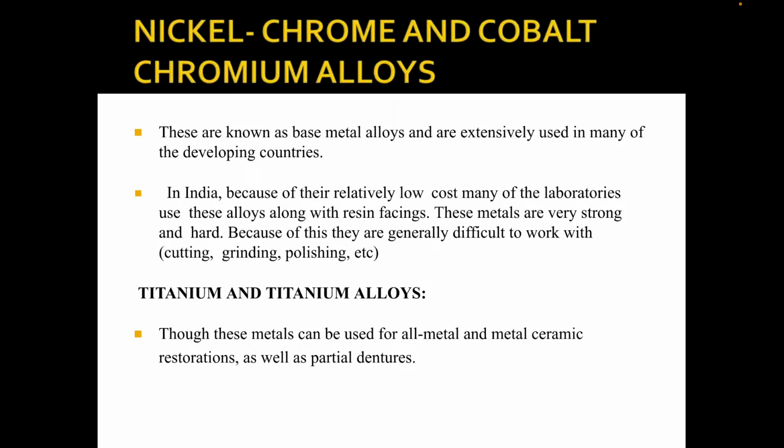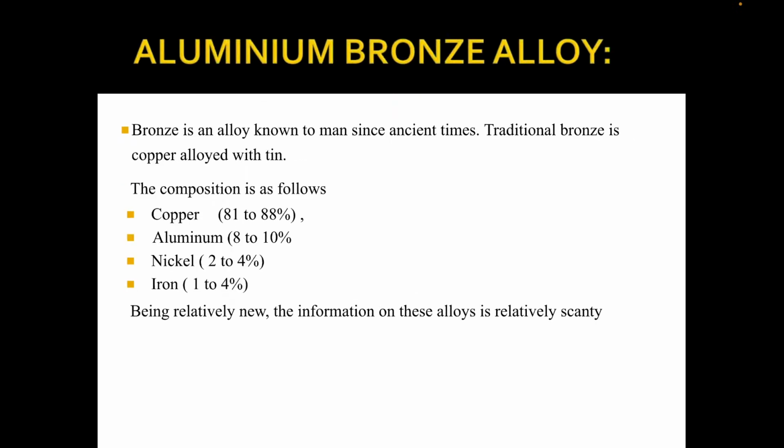and polishing. Titanium and titanium alloys, these metals can be used for all metal and metal ceramic restorations as well as partial dentures. Aluminium bronze alloy: bronze is an alloy known to man since ancient times. Traditionally, bronze is a copper alloy with tin. The composition is as follows: copper 81 to 88%, aluminium 8 to 10%, nickel 2 to 4%, iron 1 to 4%. Being relatively new, the information on these alloys is relatively scanty.